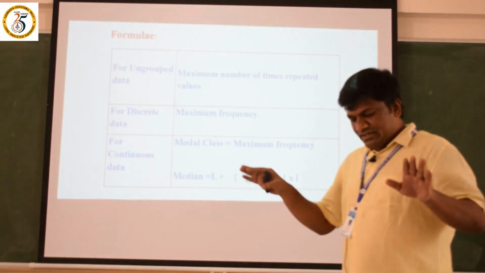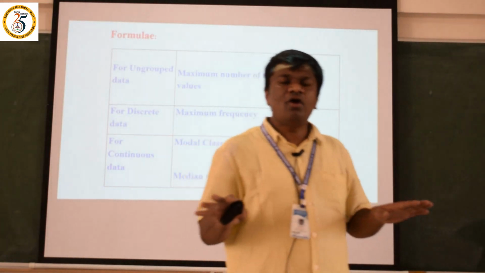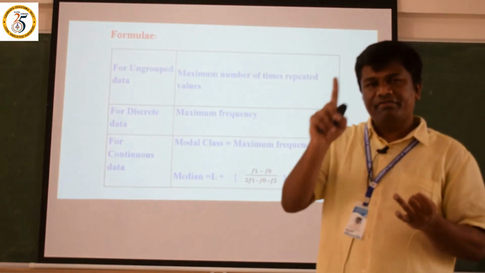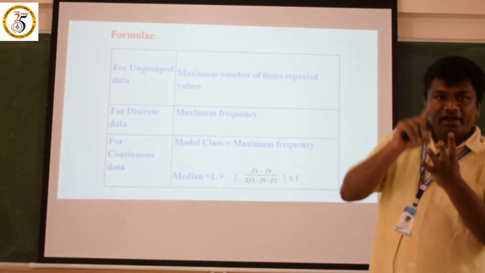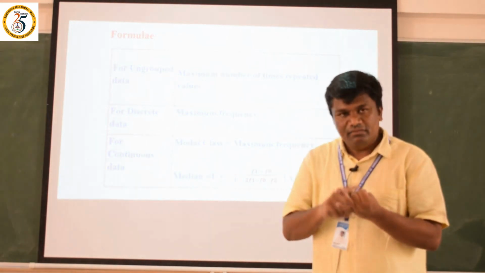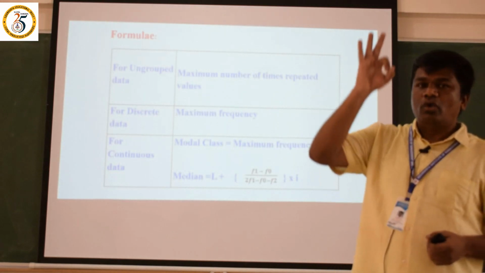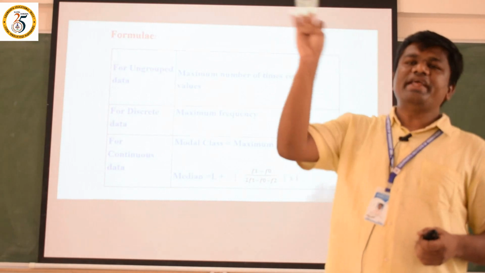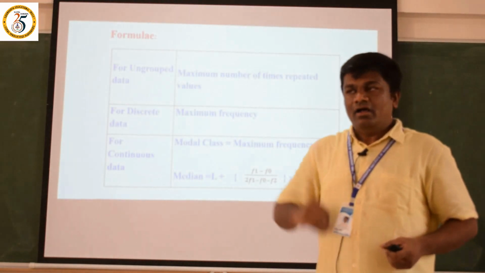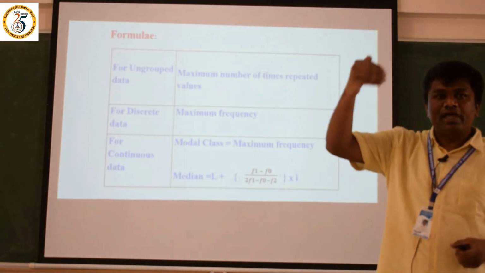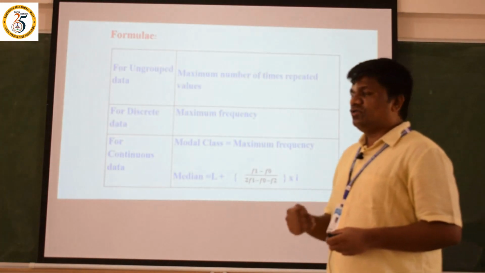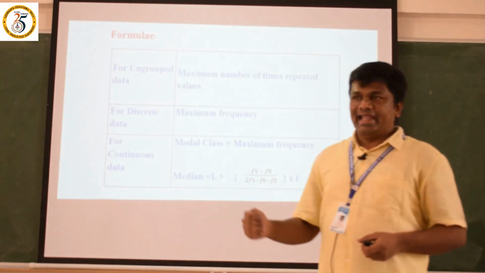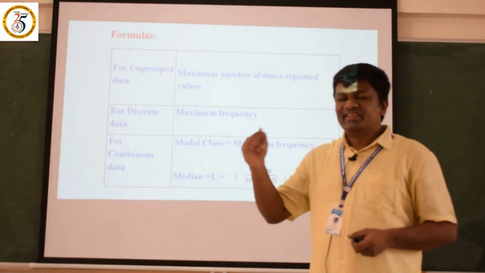Yes, dear friends, till now we have discussed the formulas of mean, median and mode. It is very important from the exam point of view. Under the mean, the median and the mode, there are three categories: one is ungrouped data, another is discrete data, and the third is continuous data. Let us solve the problems one by one. Let us go through the first method under mean, median, mode, that is individual data or individual series.